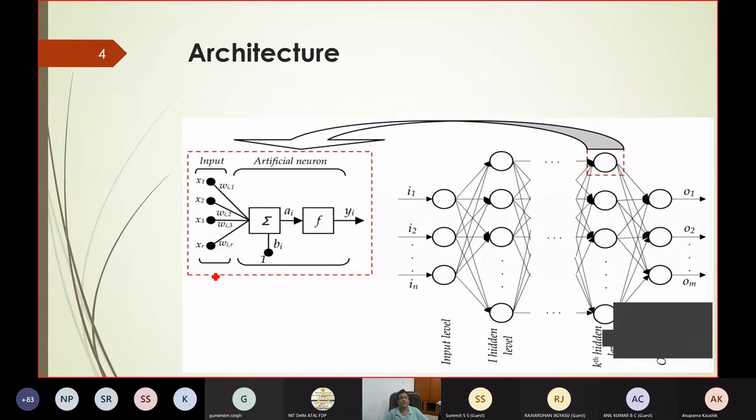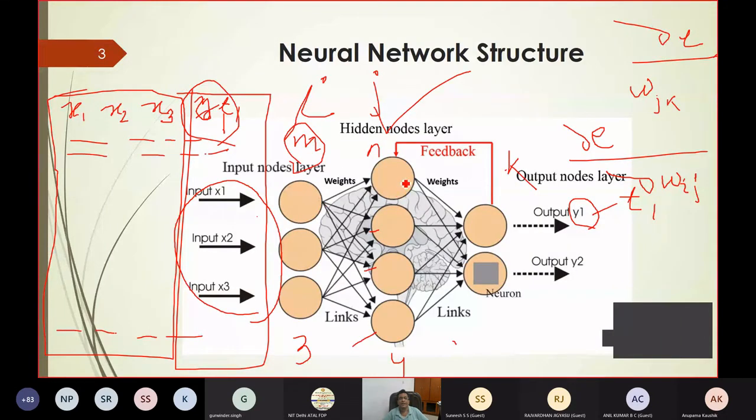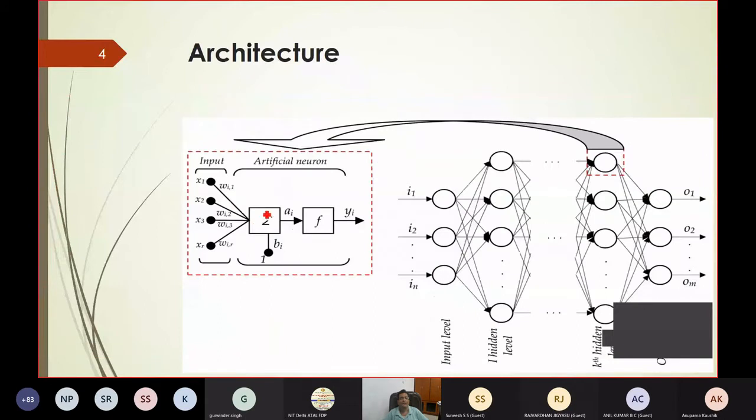So this is a simple neural network architecture. As I already told you, every neuron in this hidden layer, how it works: to this neuron all the inputs are coming with a weight, they are added, and already I have mentioned to you a bias is given. So W1x1, W2x2, W3x3, W4x4 plus the bias, that is equal to the input to the neuron. If this is the input to the neuron, the output of the neuron is a function. And again, this function, you don't know what the function is. You will take whether it is a linear function or a non-linear function. So many unknowns are there.